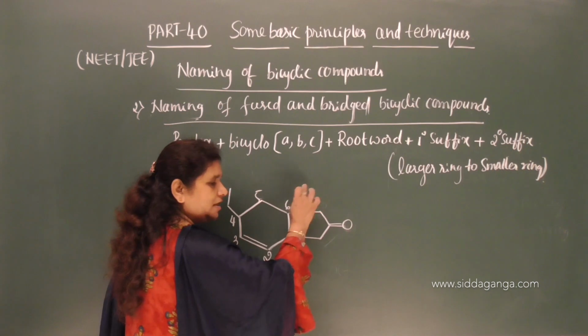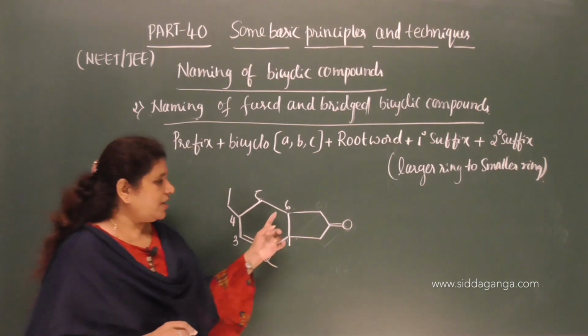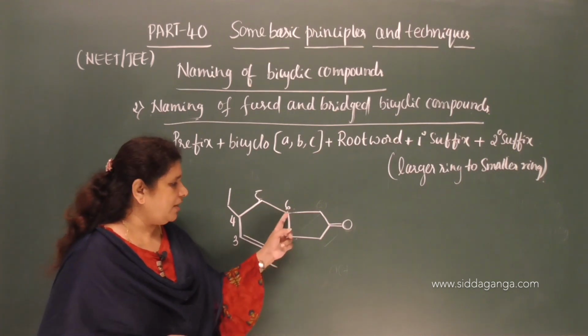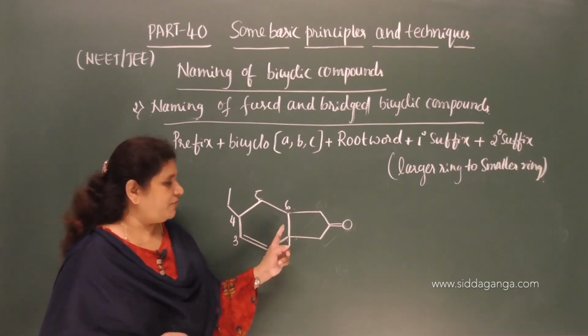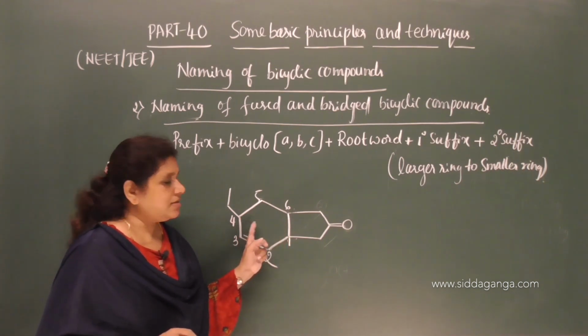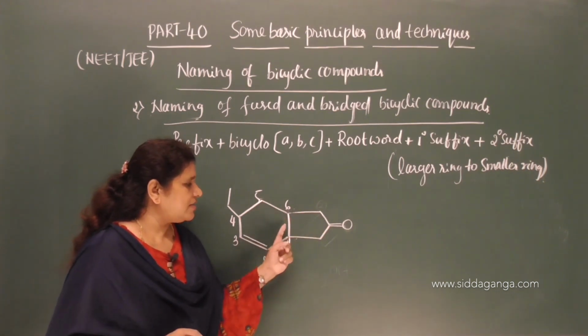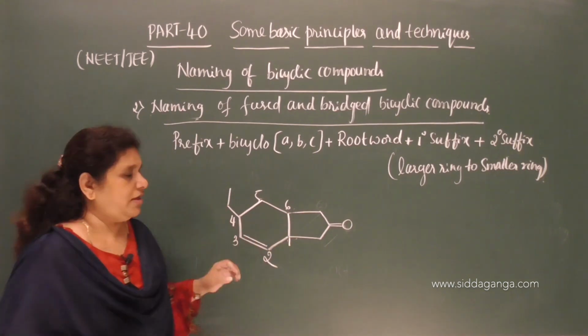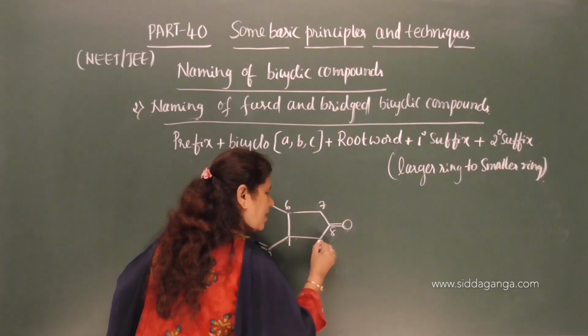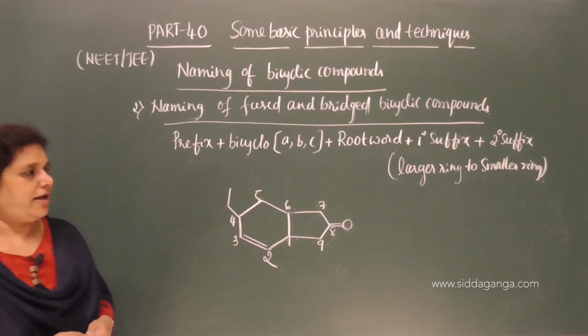Now we have to start the next longest. So next longest is this one because it contains 3 carbon atoms, but here no carbon atom, therefore this is the shortest path. First longest is this, second longest is that, and this one is the shortest path. Therefore we need to give the number to this carbon 7, 8, 9. Now you can write the name.